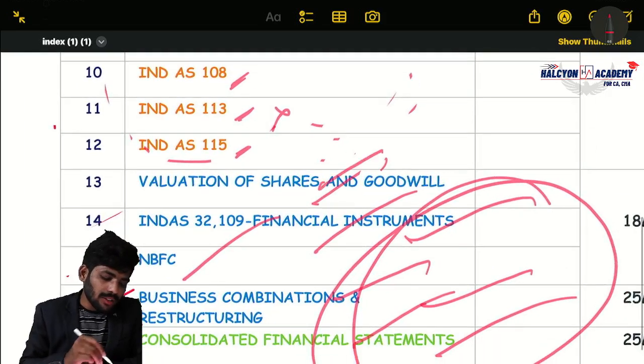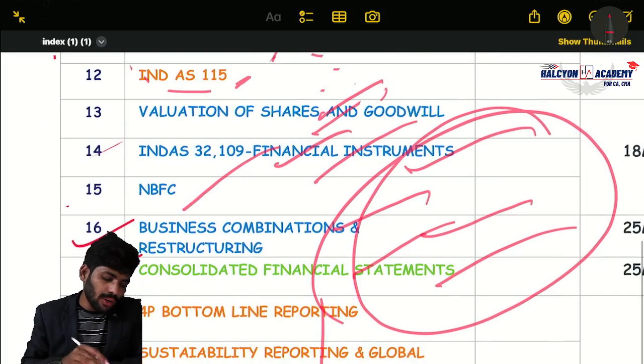Next, I will discuss valuation of a share, Ind AS 132, 109, and NBFC is the basic topic, you already know about it. I will discuss, don't worry. Business combination, consolidation.